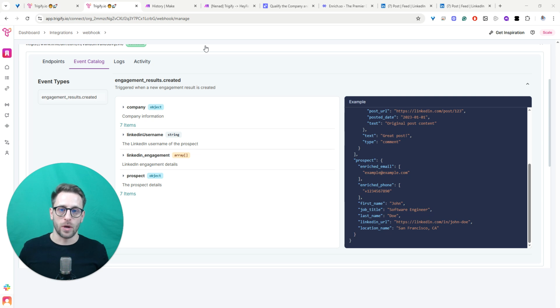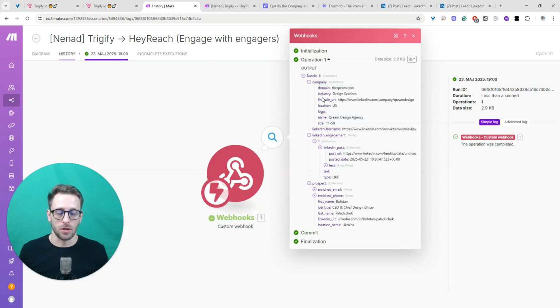And the way how Trigify works, it allows us to get the information about every single person. So the execution is we are not getting a bundle of people that we need to iterate through this collection, but it emits events for every single person. So if you go here, we can see one example of the real world data in the same structure as shown just a moment ago. So this is what we're getting from Trigify.